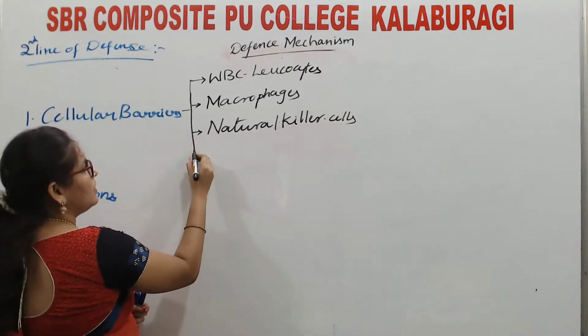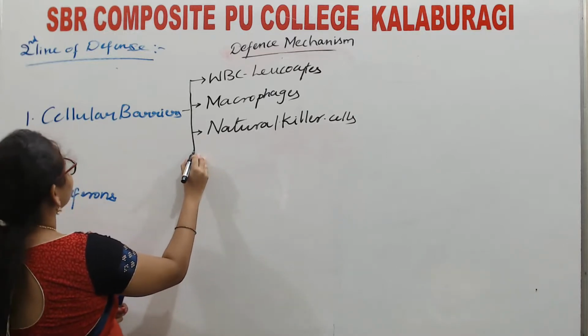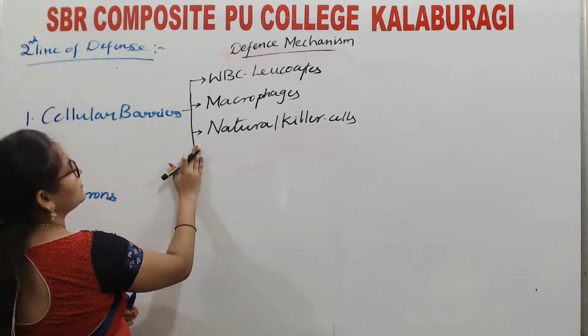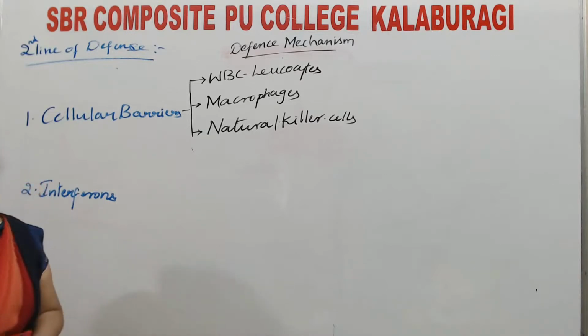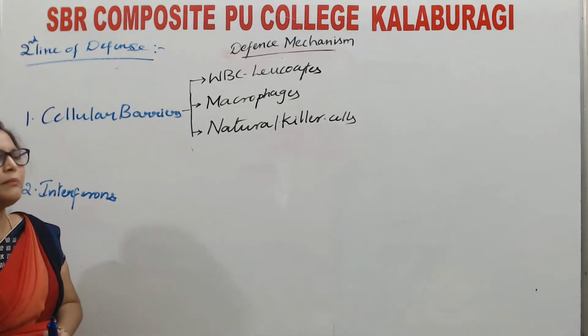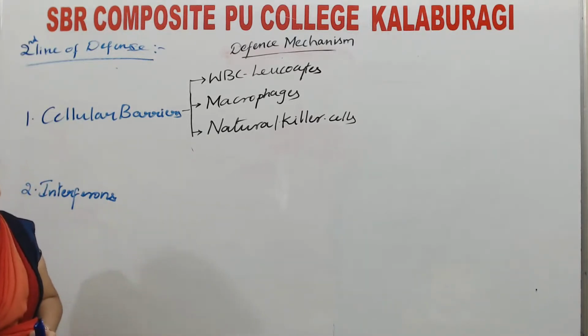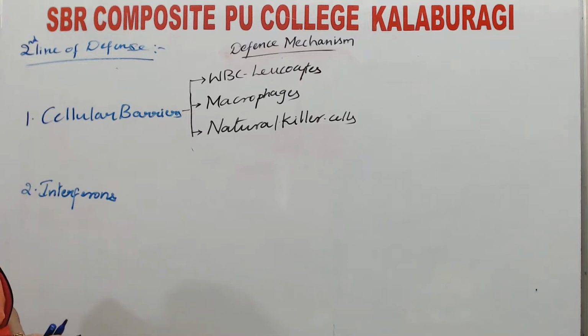These three are cellular barriers: white blood cells, macrophages and natural killer cells.